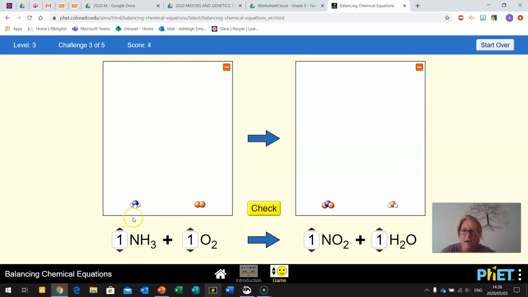So if there are 3 hydrogens this side and there are 2 hydrogens this side, if we balance that out, that gives us 4. 1, 2, 3, 4. And here we have 1, 2, 3. So let's add another one. So that gives us 1, 2, 3, 4, 5, 6. Here we have 1, 2, 3, 4, 5, 6. So now our hydrogens are balanced, but in the process, I have added an extra atom of nitrogen. So here we now have 2 nitrogens, here we have 1. So let's add another one.